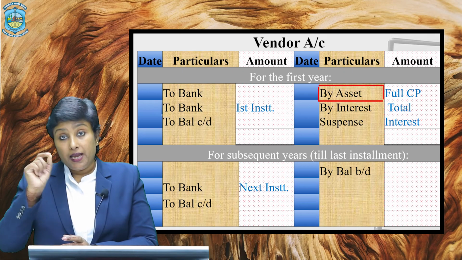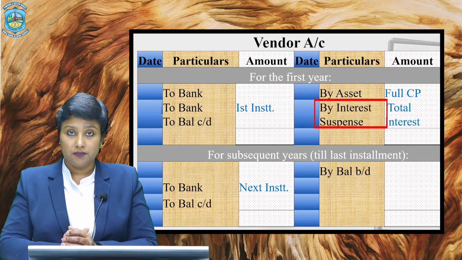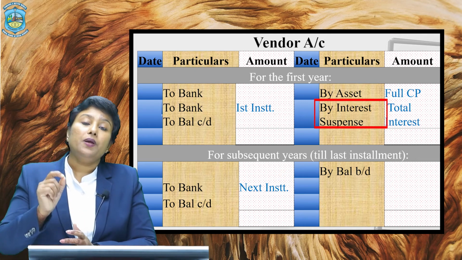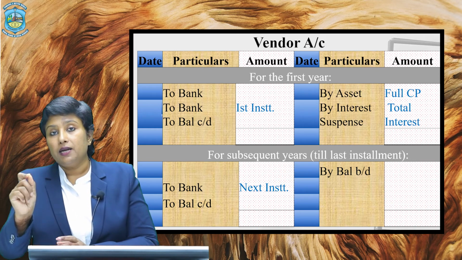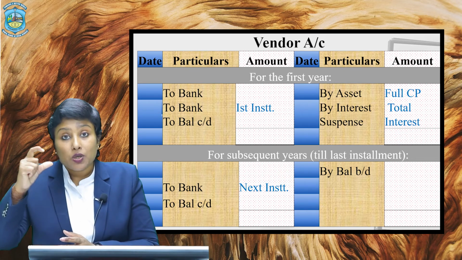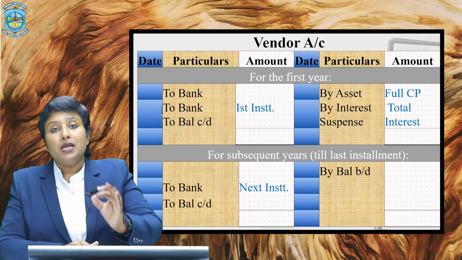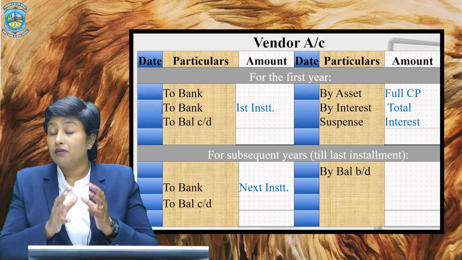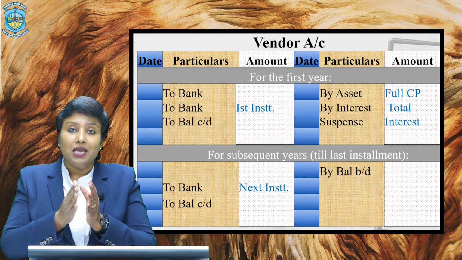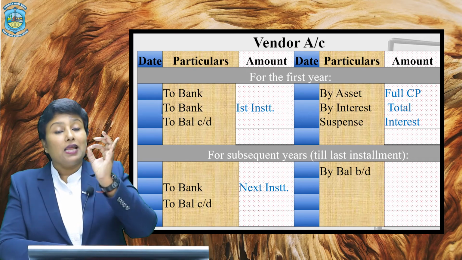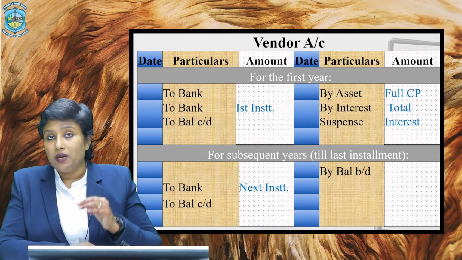So you will begin this particular account, vendor's account, on the date of purchase and write in the credit side, by asset and by interest suspense. Against asset, you will write the entire amount of cash price, and against interest suspense, you will credit the total amount of interest. Together, these two amounts make the total credit purchase price. Now you have created a liability of the entire credit purchase amount in the credit side in the vendor's account. Gradually your liability will reduce as you make the payment to the vendor.